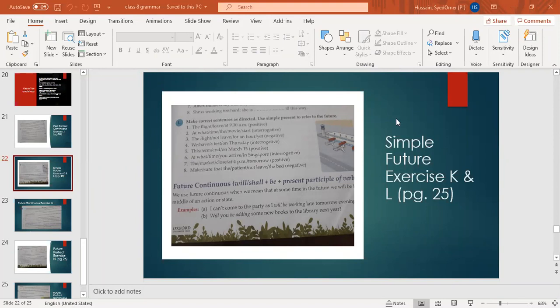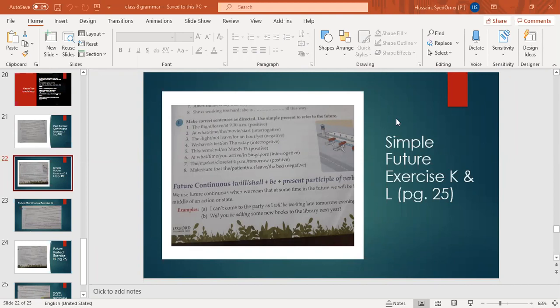Use simple present to refer to the future. If it indicates future tense, then you can use simple present. For example, the flight leave at 9:30 a.m. It is positive. So you will write the flight leaves at 9:30 a.m. Okay, positive. The flight leaves tomorrow at 9:30 a.m. You have to put tomorrow also.